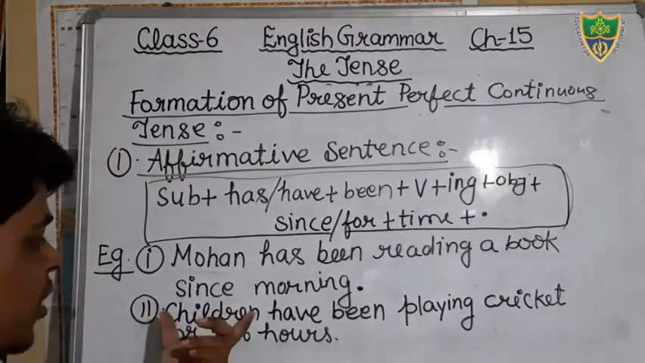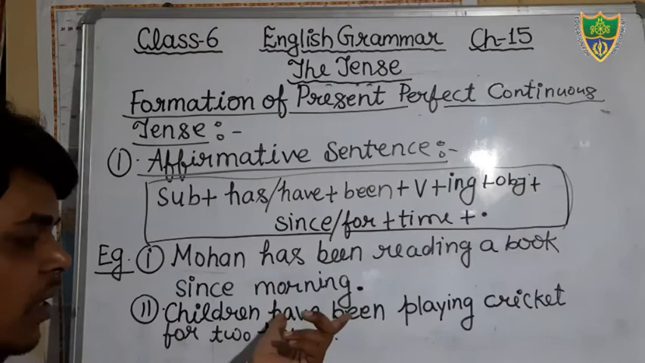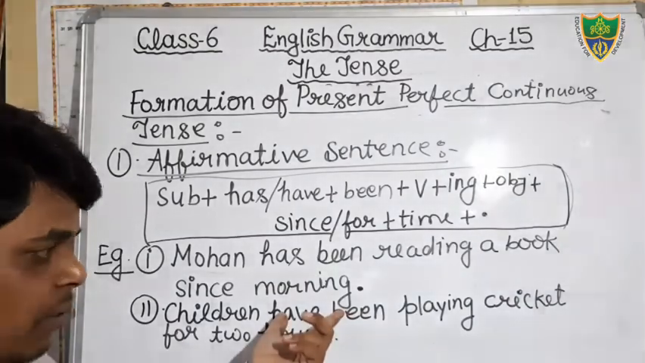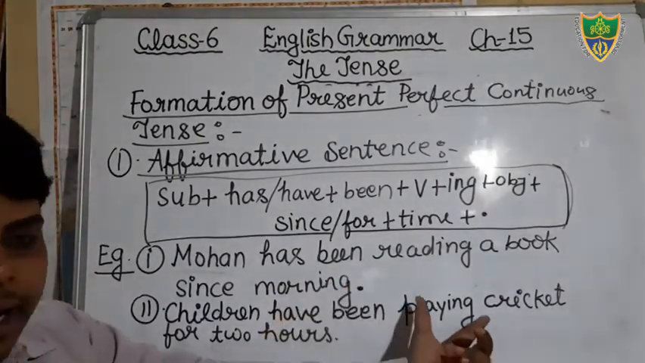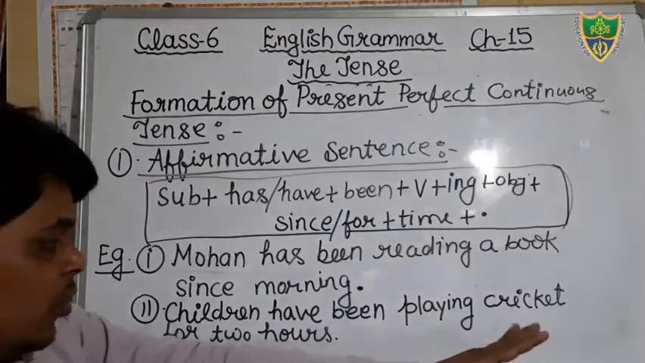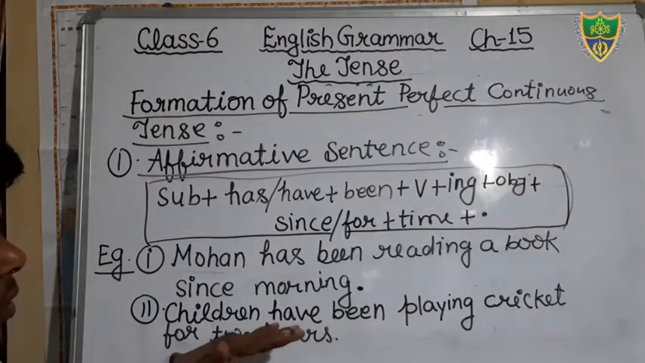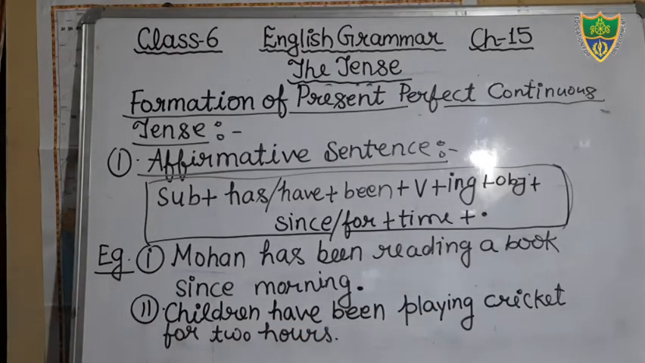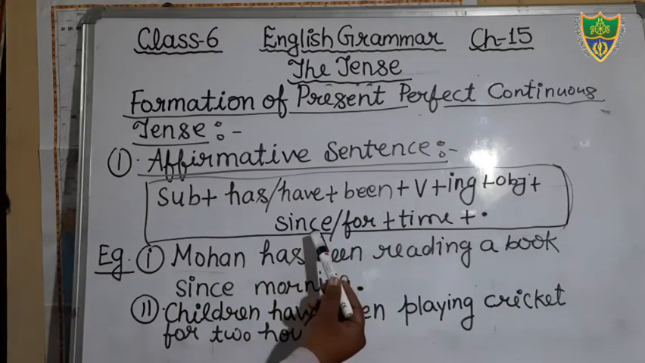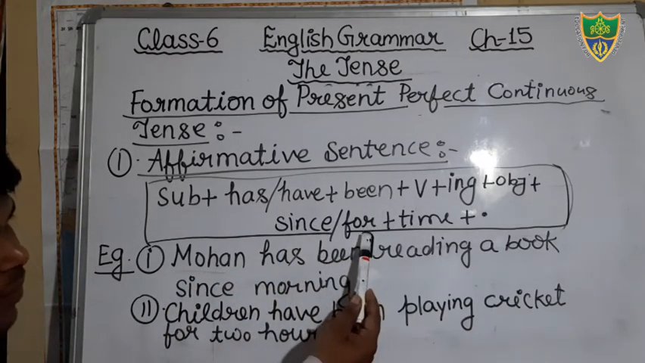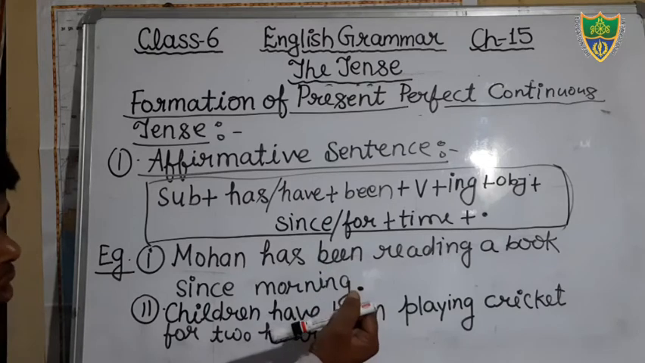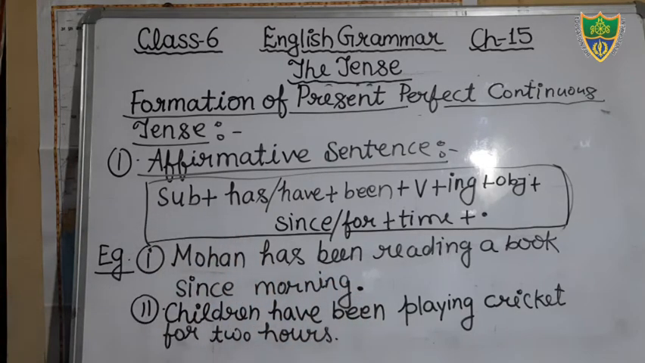Okay, and the subject is plural, therefore I have added the plural helping verb, and in the verb I have added ing, and that is your object, and that is your time. Okay, and for the fixed time we will use since, for the unfixed time we will use for. Okay, so this is the structure and these are the examples. You write it in your notebook.